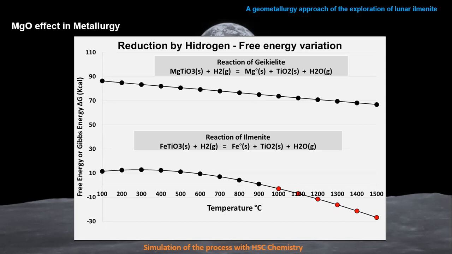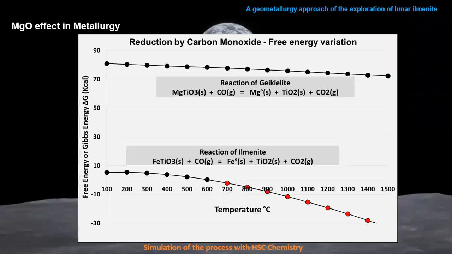But if the ore is geikielite, or the ilmenite has a high content of magnesium oxide, the reaction will never happen. As we can see in the graph, it's the same case if you use carbon monoxide: you can achieve the reaction at a lower temperature, 700 degrees Celsius, but with geikielite you need to increase the temperature and the reaction will never happen.